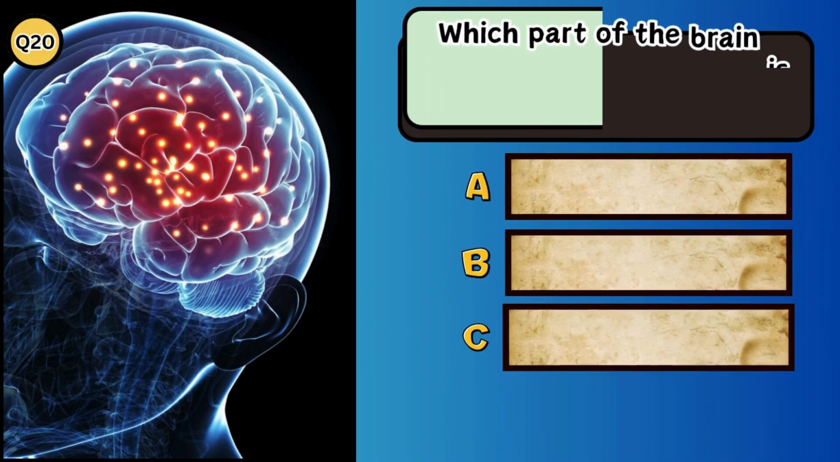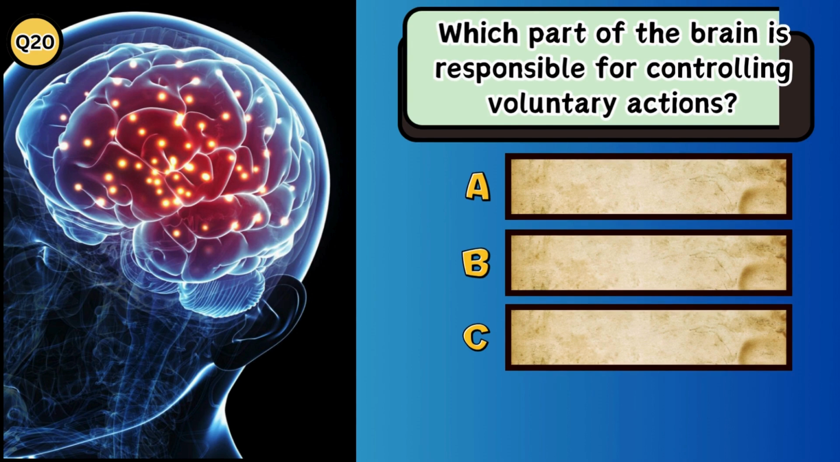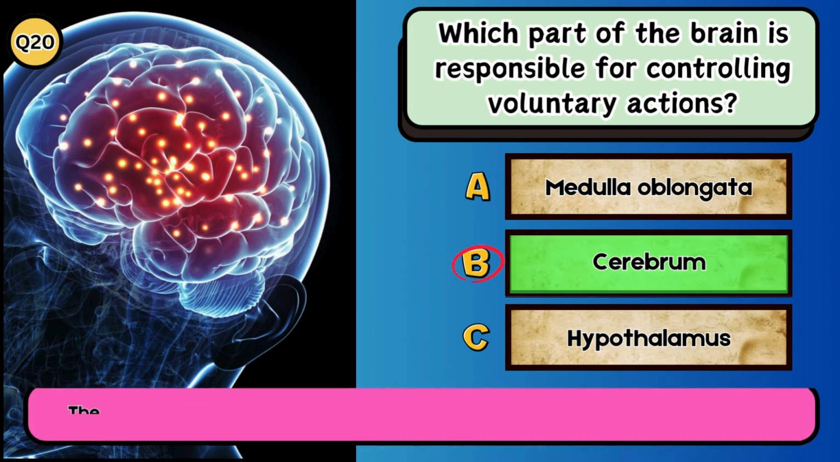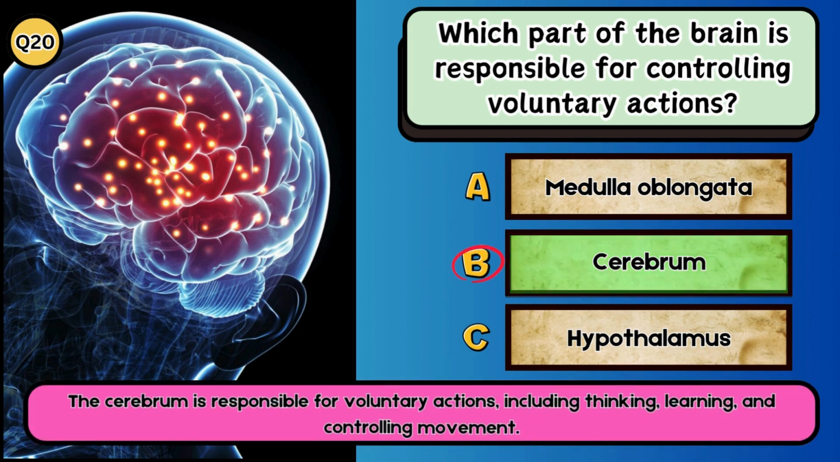Which part of the brain is responsible for controlling voluntary actions? A. Medulla oblongata. B. Cerebrum. C. Hypothalamus. The answer is B. Cerebrum. The cerebrum is responsible for voluntary actions, including thinking, learning, and controlling movement.